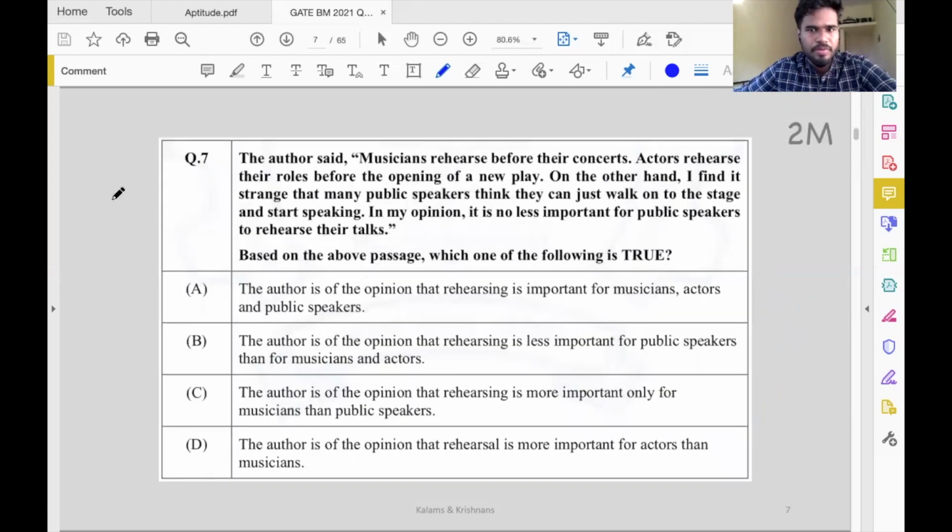Question number 7 from GATE BM 2021. This is a simple text inference problem. A small paragraph is given, and I think 4 statements are made on that. We have to pick one correct option. Okay, so the author said,